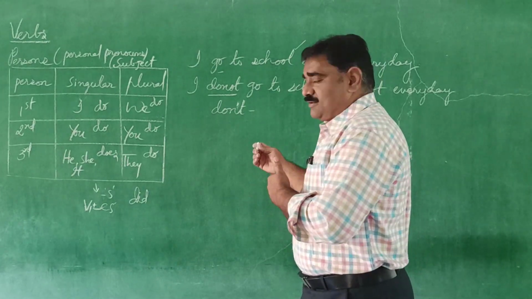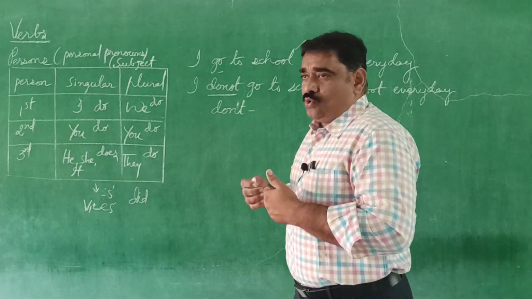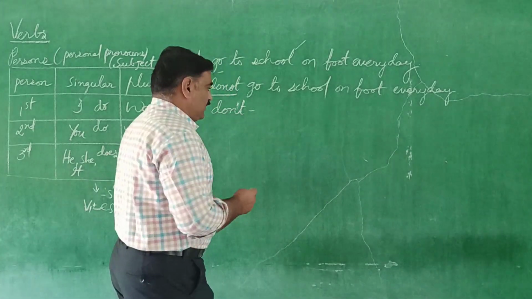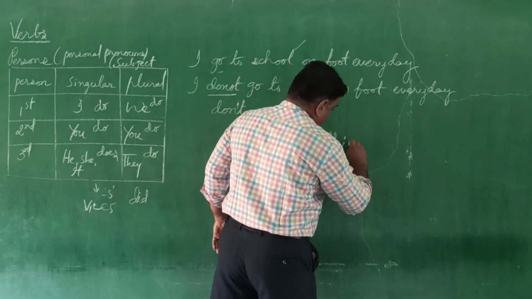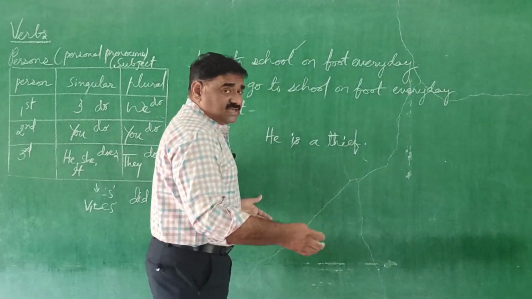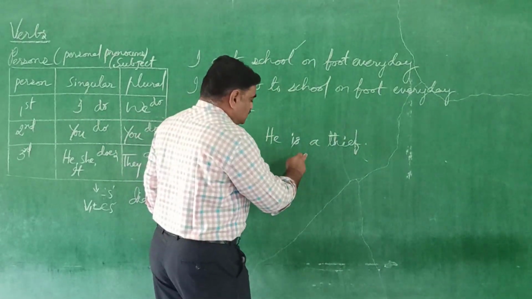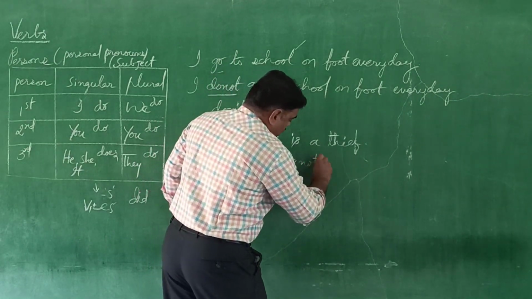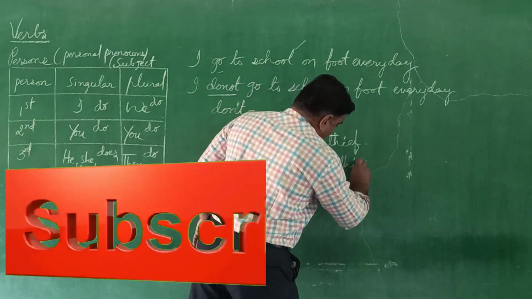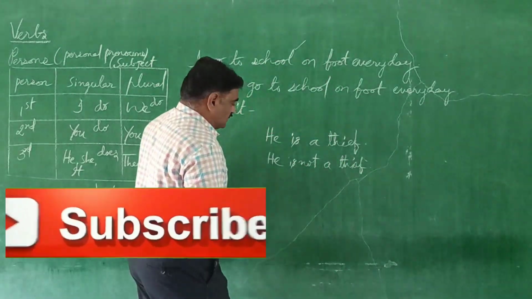First, let me take a sentence which has a helping verb. He is a thief. This is a positive sentence. He is not a thief. This is a negative sentence.